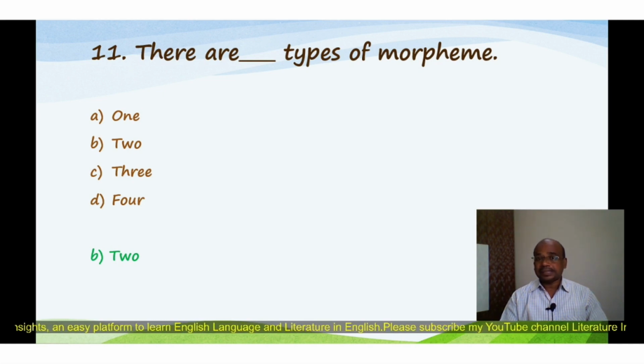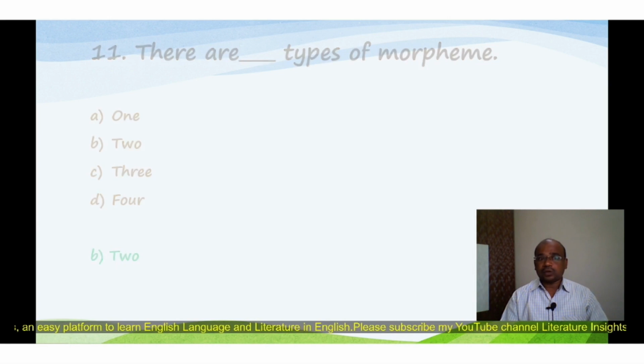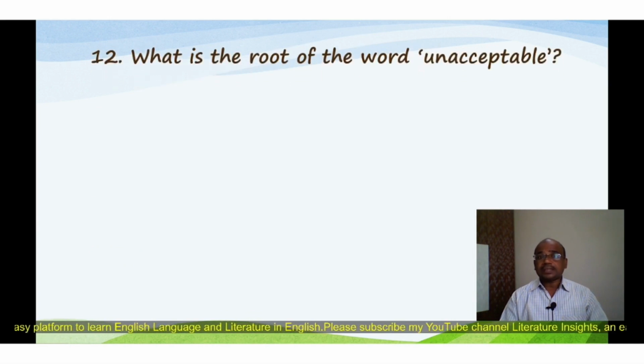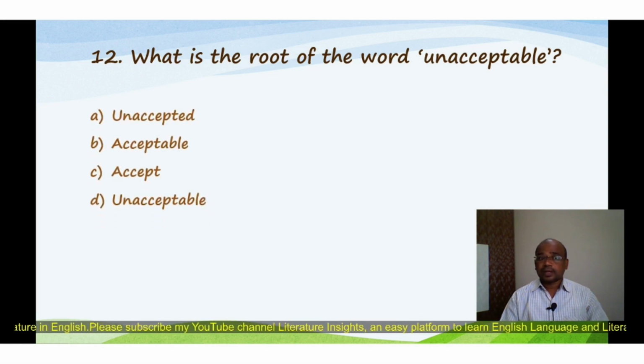Then question number 12: What is the root of the word unacceptable? This is based on the structural analysis of the word. You have to identify the main word in unacceptable. The four options are: A. Unaccepted, B. Acceptable, C. Accept, D. Unacceptable, and the correct option is C, accept.